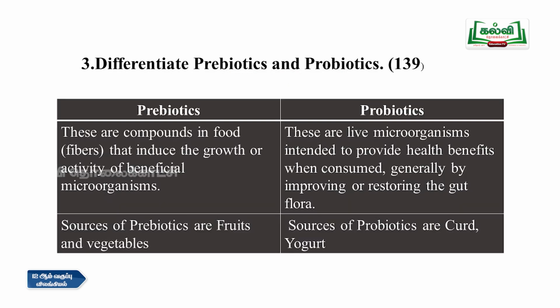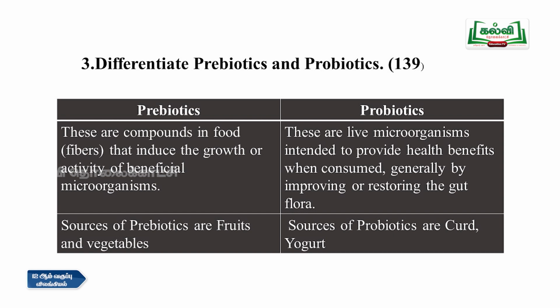Understand? Then the third question, differentiate prebiotics and probiotics. It is on page number 139. Prebiotics are compounds in food, that is fibers, that induce the growth or activity of beneficial microorganisms.